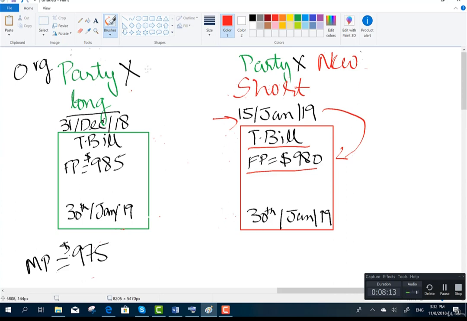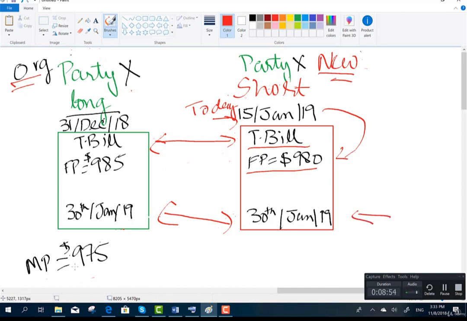Now if you compare the original contract with the new contract, you can see that the underlying is similar and the expiry date is similar. Both these contracts will expire after 15 days. The original contract we entered on 31st December, and this new contract we entered today. Now see what will happen on 30th January 19. Assume that on 30th January, market prices fell to $9.75.